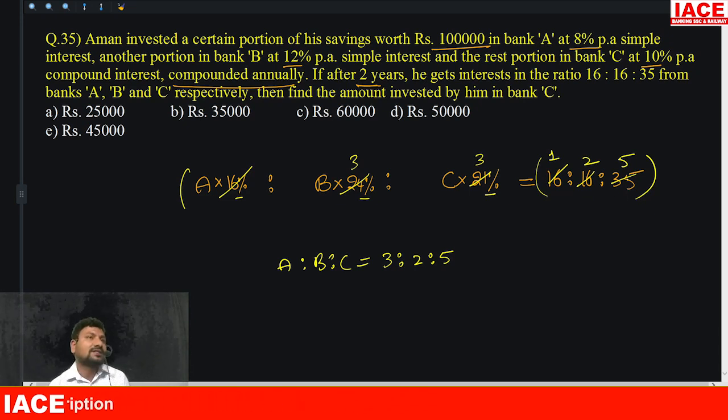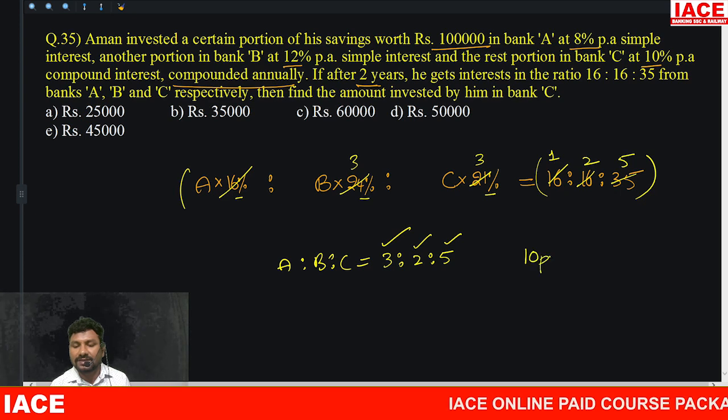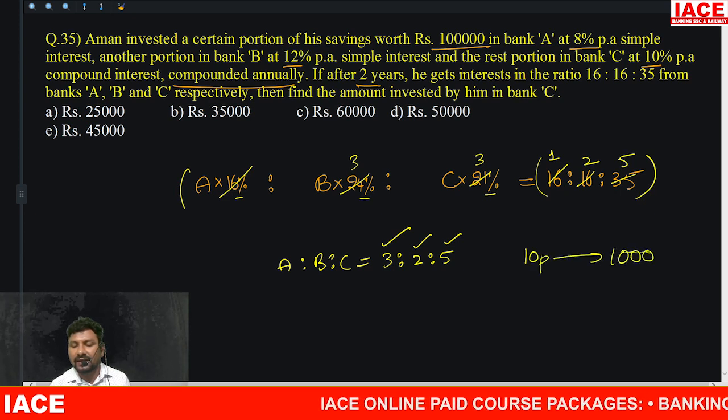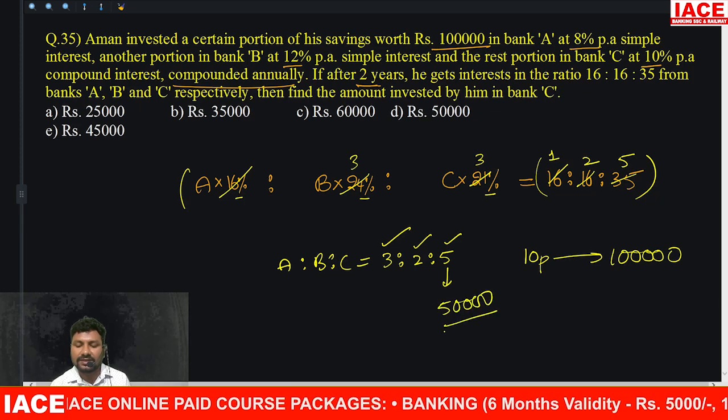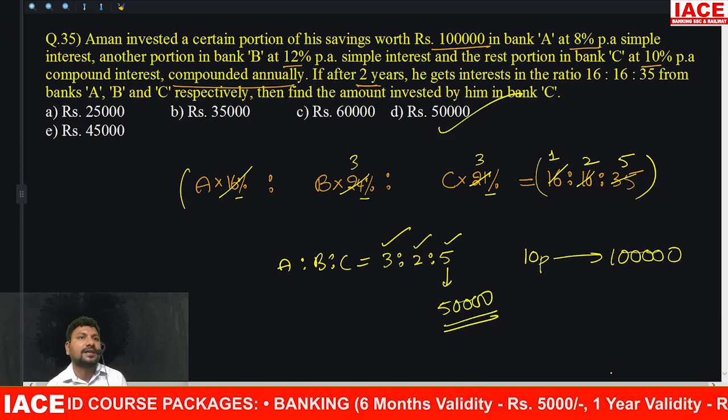Now this is a distribution. A has 3 parts of investment, B has 2 parts of investment, C has 5 parts of investment. Total is how many parts? 10 parts. 10 parts equal to 1 lakh, so 5 parts equal to how much rupees? 50,000. Then C's investment is 50,000, option D.